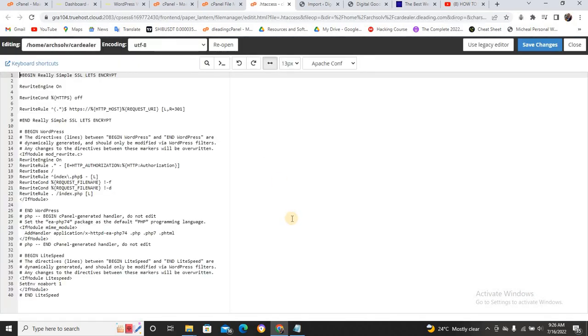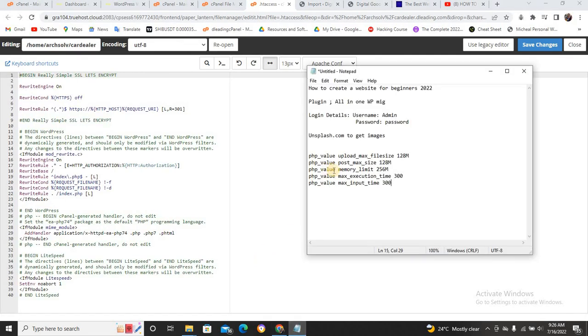So all you need to do is come to this particular place. Can you see this? Just copy this code. Please make sure it is this code. Let me even increase it to 300, because this one is 128. Let me increase it to 300, and increase this one also to 300, and just copy this code like this. Control C, copy, and come back to this place.